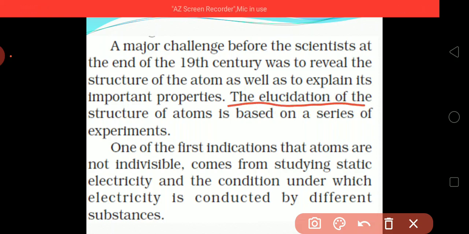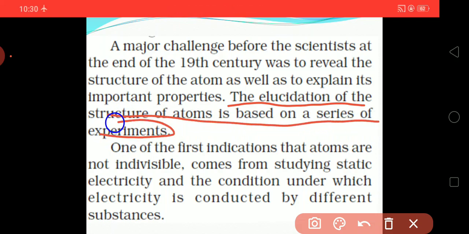The elucidation of the structure of an atom is based on a series of experiments. Depending on the experiments, they have given their elucidation of the structure, how the structure exists in nature. After all these experiments, they concluded that this is the phenomenon of particles in the atoms. All these things we will study in this chapter.